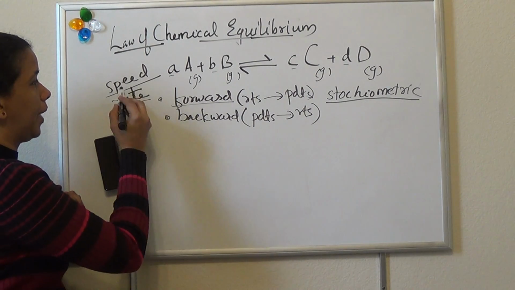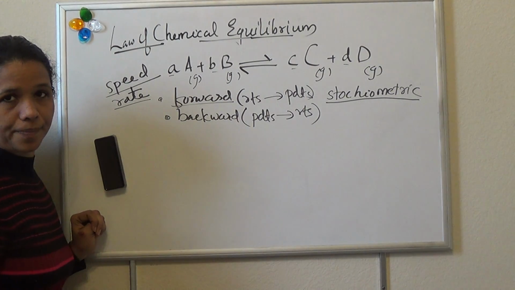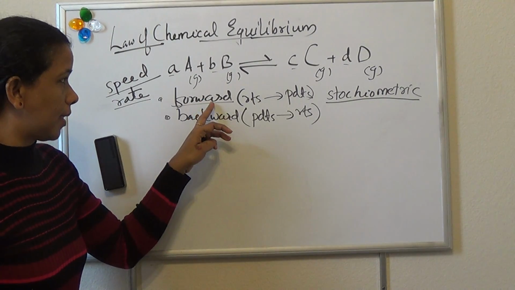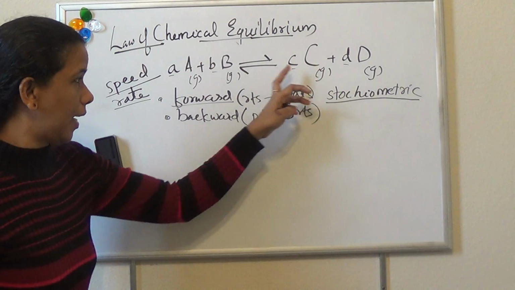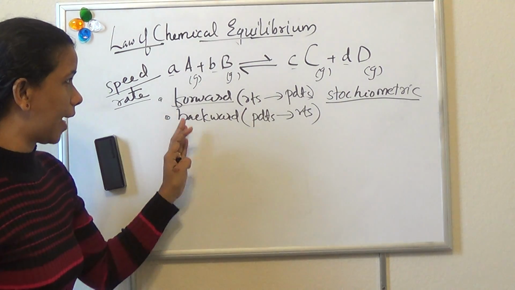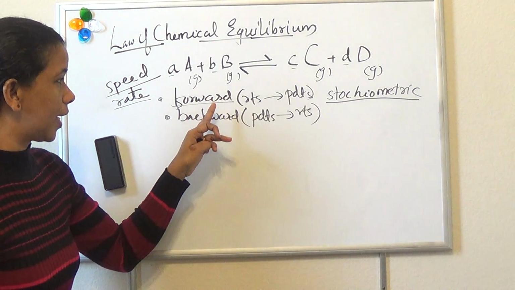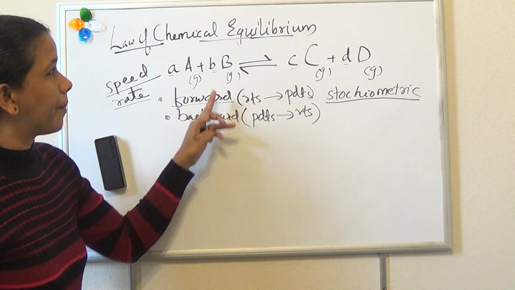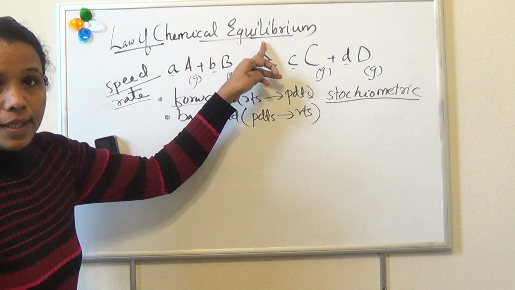Rate means speed of chemical reaction. After some time the rate of the forward reaction becomes equal to the rate of the backward reaction. Then that state is called the equilibrium.